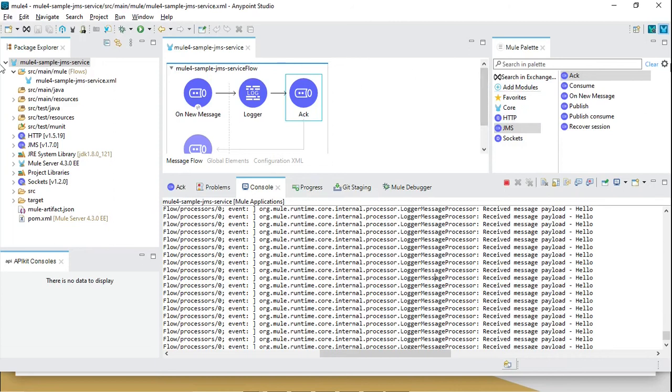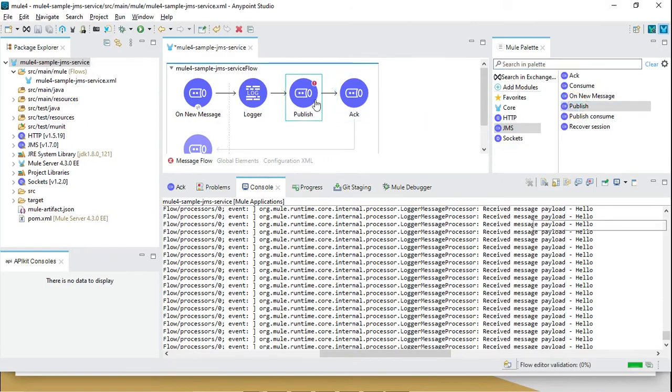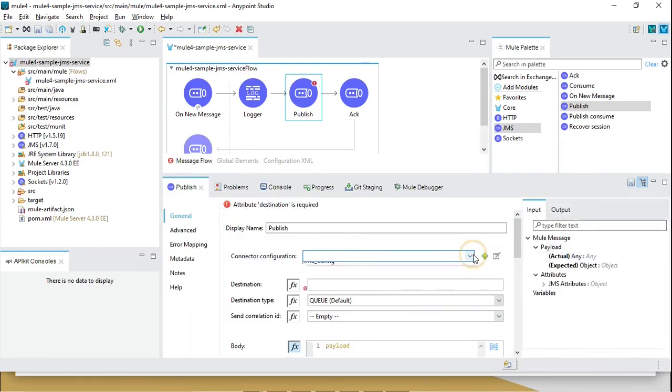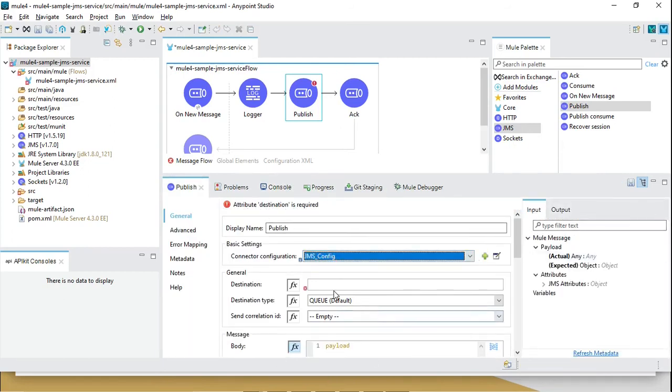Now let's go ahead and publish the message to any other destination. Let's use the publish operation, and in the publish we can use the same connector configuration, and we can define the target queue, test outbound.